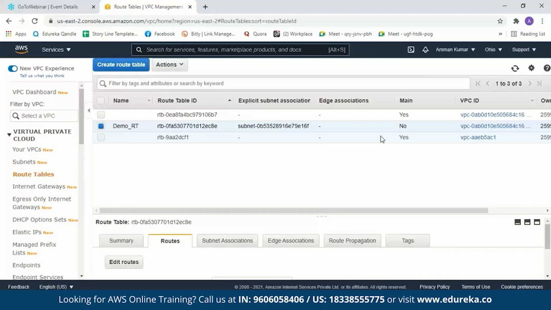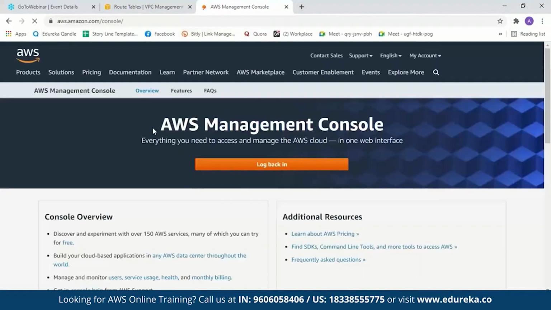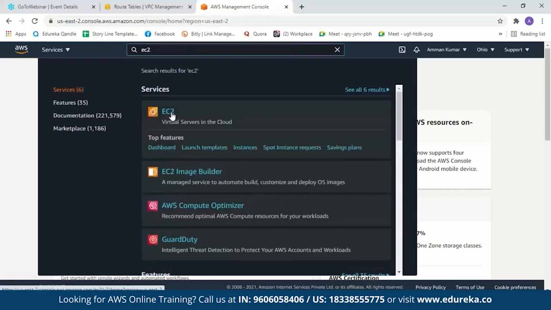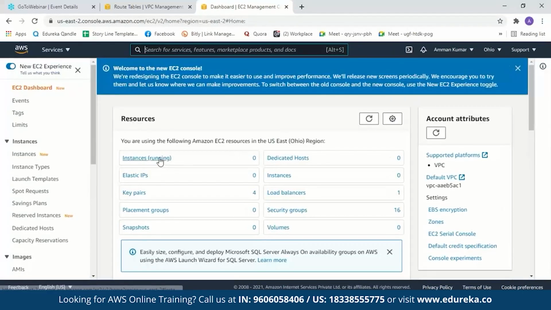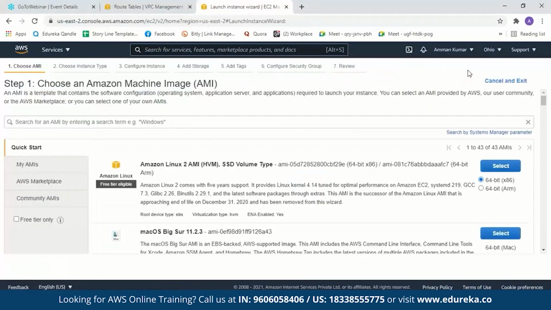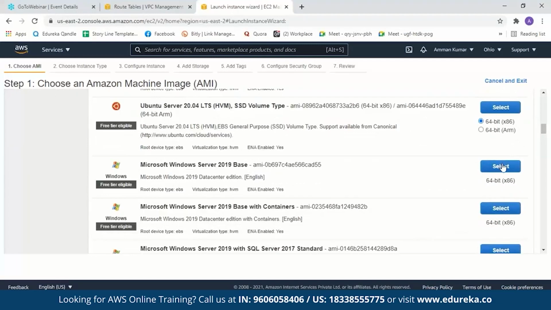Now let us see if we can launch an instance in our VPC. Let me go to a new tab, the AWS Management Console, and open EC2 over here. I'll go to instances and then launch instances. Here, let me launch a Windows instance. So I'll select Windows.